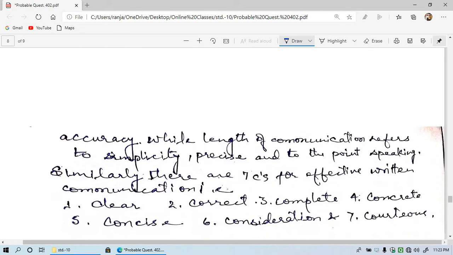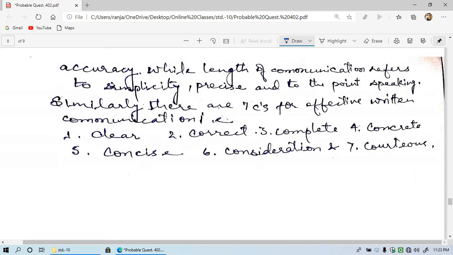So you should practice effective communication in your class. Now this is part of the answer to question number 15. So accuracy, while length of the communication refers to simplicity, and to the point speaking.